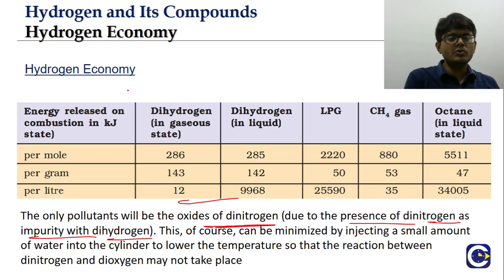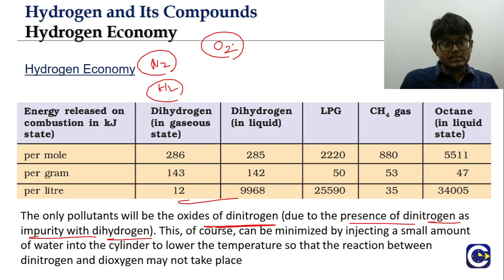So when you say dinitrogen, that is N2 gas. Dihydrogen, that is H2 gas. Dioxygen, that is O2 gas. This is different. Hydrogen gas, or we can say dihydrogen gas. Nitrogen gas, or we can say dinitrogen gas. And oxygen gas, or we can say dioxygen gas.